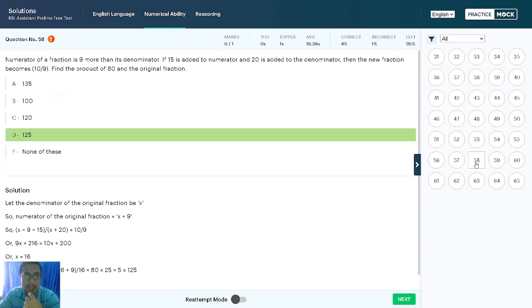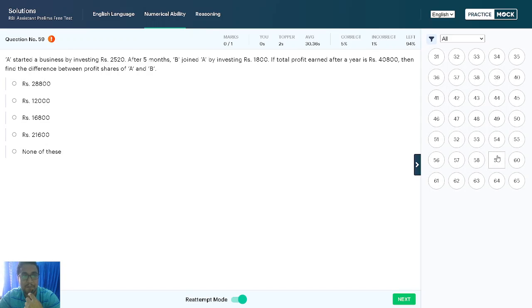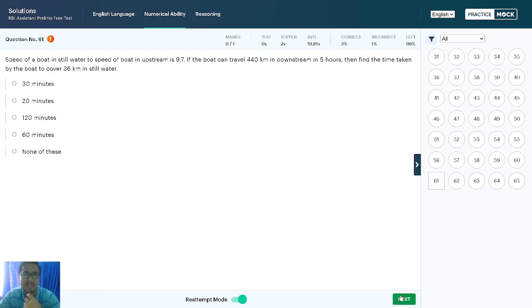See, in numerator and denominator, it is very simple. You can solve it very quickly. And this is also a partnership problem. See, from every topic, definitely one question will come. Give importance to all topics. And LCM, see, this will take much time. Only 1% of people solve this because it will take time. Better to skip it for the time being. Don't skip permanently, but for the time being, skip.